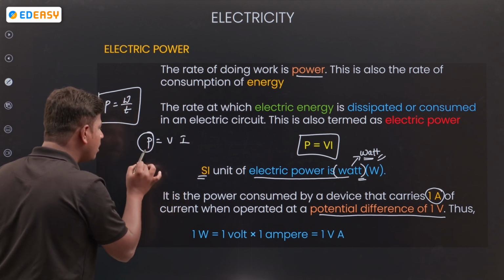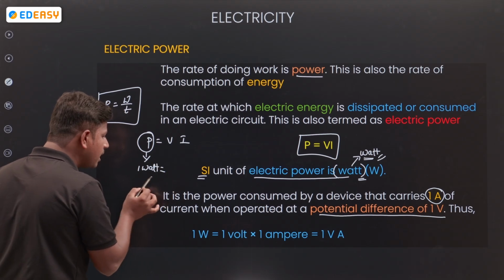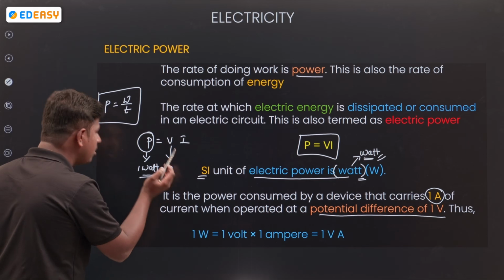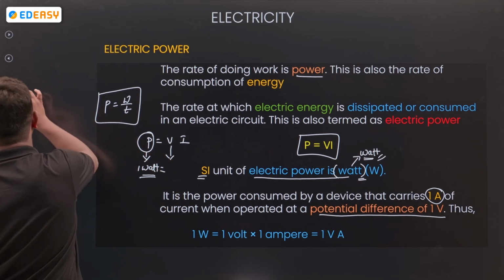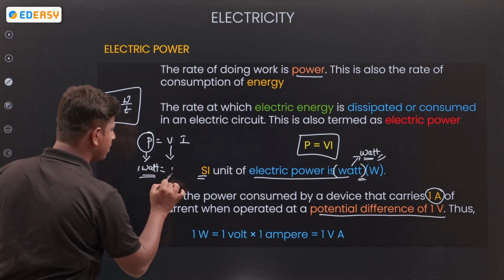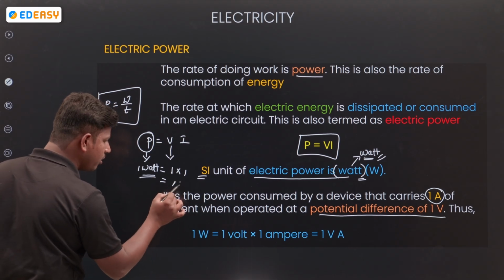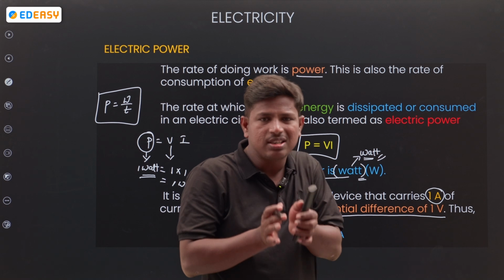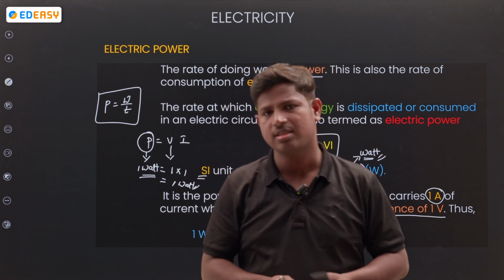When you get 1 watt of power, that means potential is 1 and current is also 1. Then you will get 1 watt of power in a circuit.